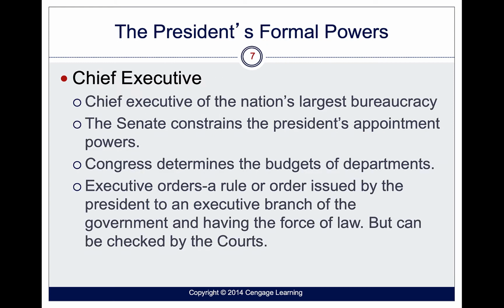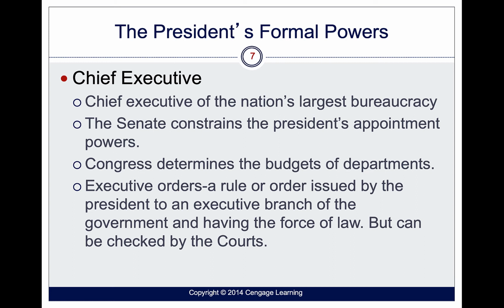The president also operates as chief executive of the executive branch. If we would consider the executive branch a corporation, the president would then be the CEO of that corporation, right? So the executive branch has what's called the bureaucracy, and the bureaucracy is a bunch of governmental offices that operate under the executive branch, like the FBI, like Social Security, like the Department of Veterans Affairs. They're all part of the cabinet, and the president is going to appoint the heads of those bureaucratic departments, but they have to be approved by the Senate, and at times the Senate can constrain the president's appointment powers.